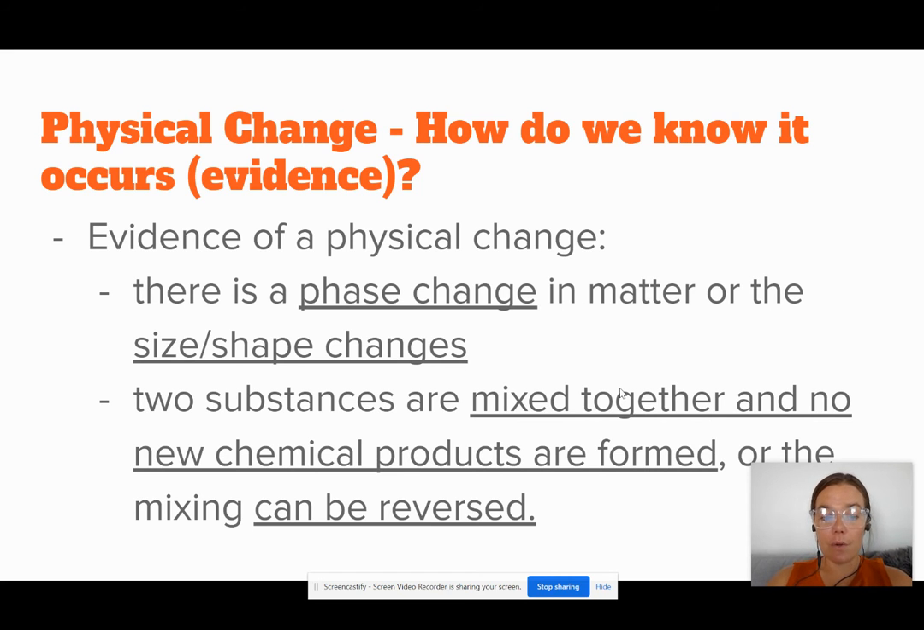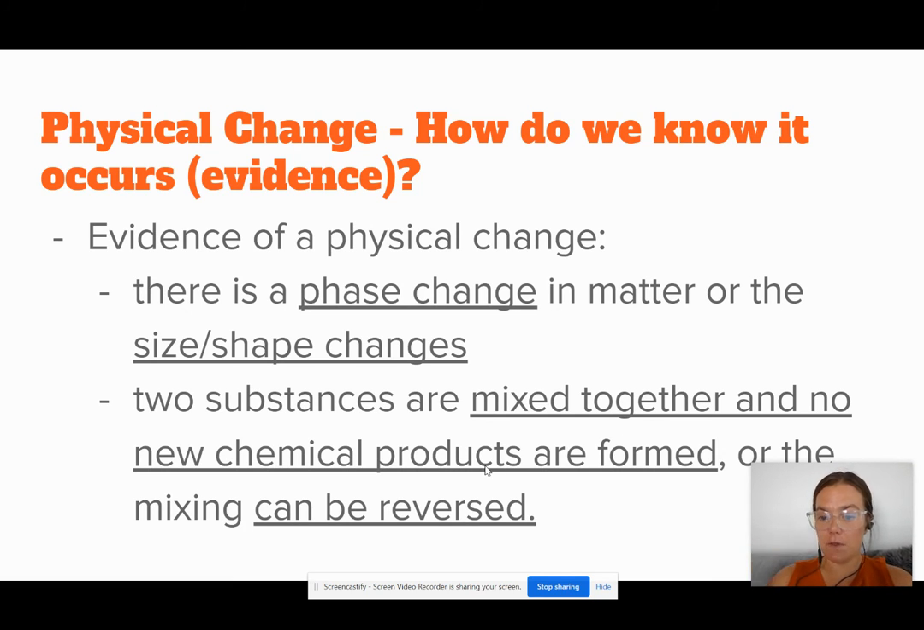Next, how do we know it occurs? What is the evidence to tell us that a physical change has happened? So we should be down in the next box. You're writing down the underlined phrases. So the evidence of a physical change is when you see a phase change, when you see the size or shape of a substance change, when you see substances being mixed together, with no new chemical products being formed.